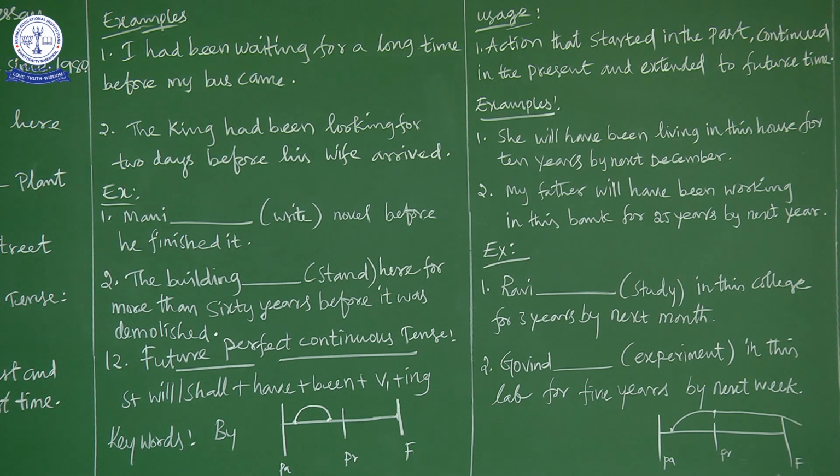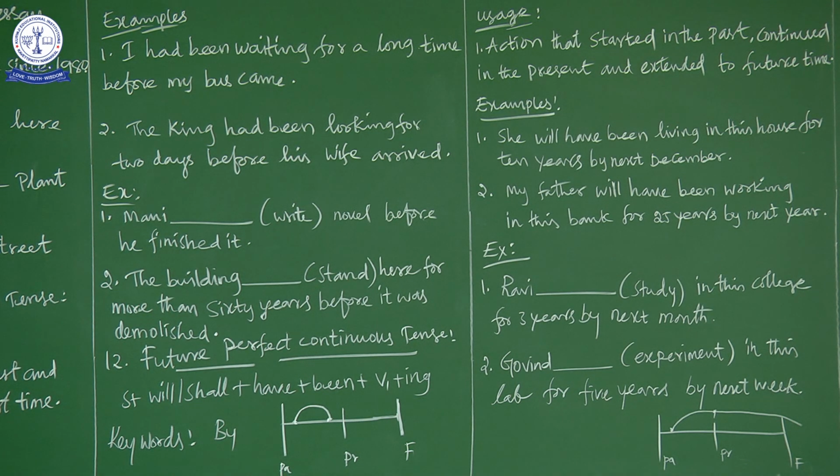So these are very important. And you see here, for future perfect continuous tense, the keyword is by. And what is the sentence structure of present perfect continuous tense? Subject plus has or have plus been plus verb plus ing, that is the present form of the verb. Has is for singular, have is for plural.